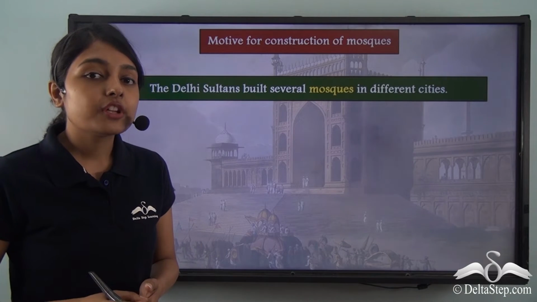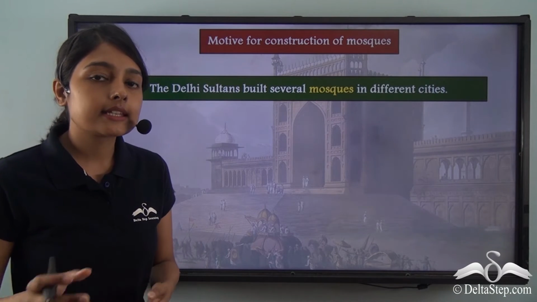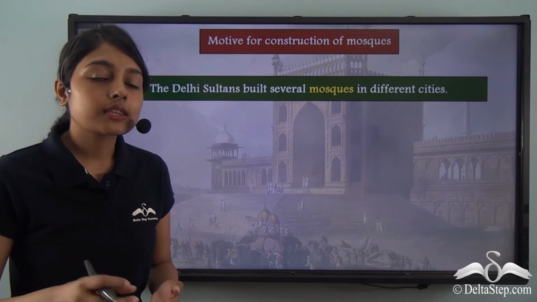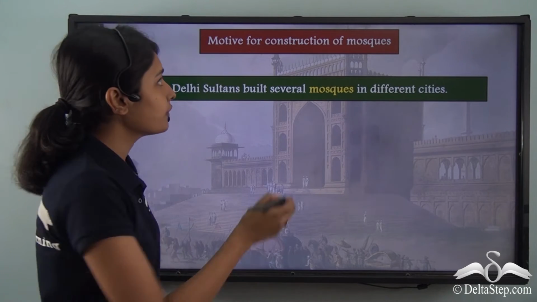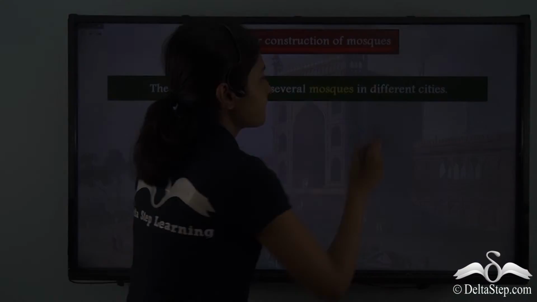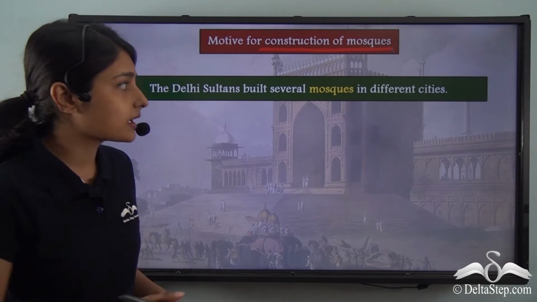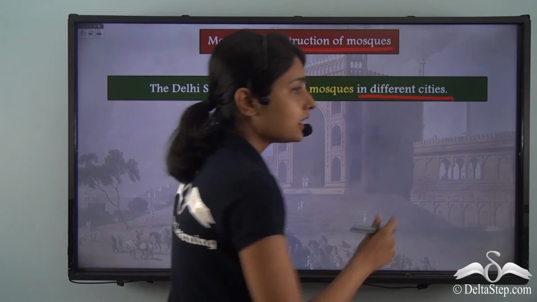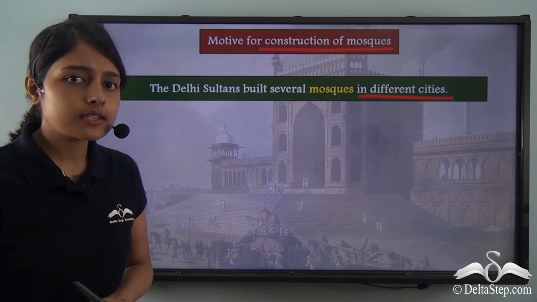During the rule of the various sultans under the Delhi Sultanate, the sultans embarked on a project of construction of mosques. Now, why were mosques constructed in different cities during the rule of these various sultans?